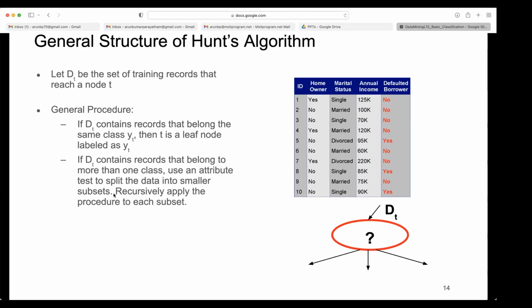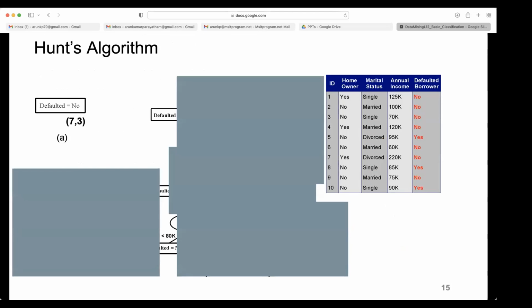That is what we are doing, and I have explained the same thing before. Now we will see how Hunt's algorithm is applied here. The first node, if we take homeowner, then all objects will reach homeowner, because that is the first conditional attribute we are putting as the root node in our decision tree.